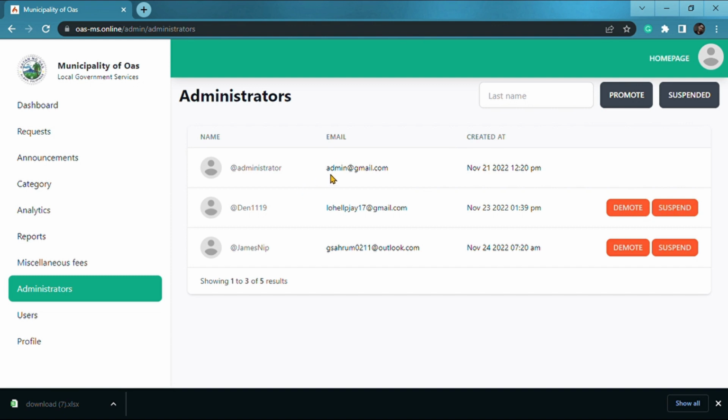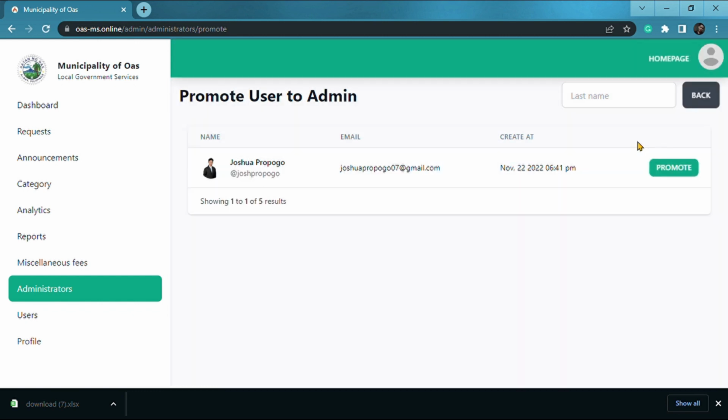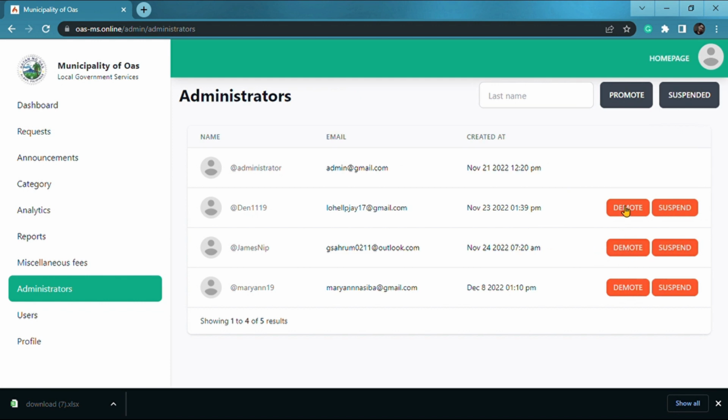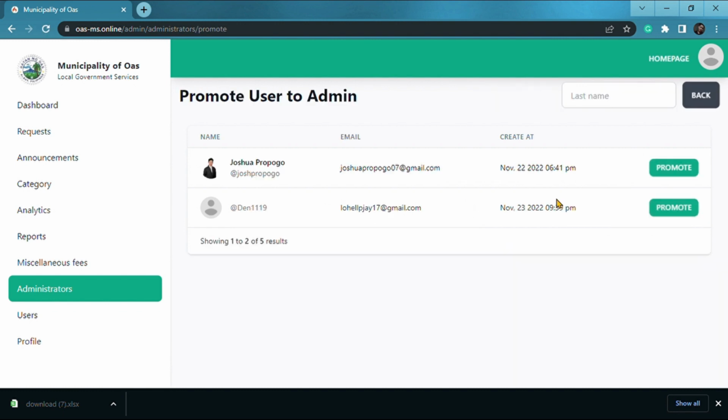In the admin management, this feature is managed by the super admin, and those who are willing to be admins have access to the system by being promoted by the super admin. The super admin has the ability to remove a user as an admin from the system and replace them with the original admin or another new admin. This admin management was designed for the municipality of BUAS, which can manage daily transactions as well as this system.